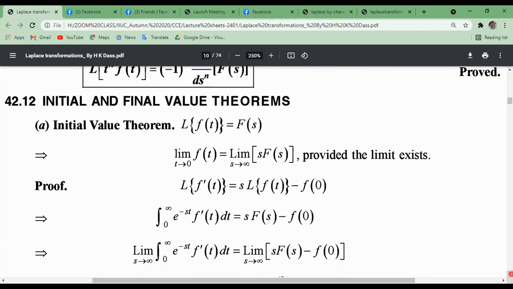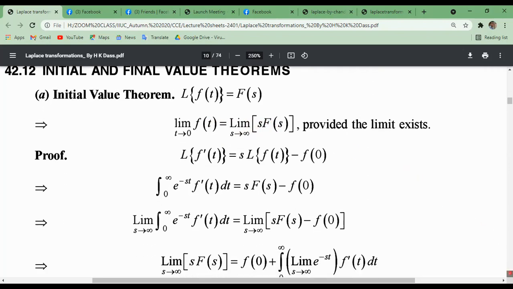Now the initial and final value theorems, other properties of the Laplace transform. Initial value theorem: the Laplace transformation of f of t equals F of s, you must know by the definition. But this can be represented as a limit: the limit as t tends to 0 of f of t equals the limit as s tends to infinity of s into F of s, provided the limit exists. There is a condition that this limit must exist. Then we can write these properties.